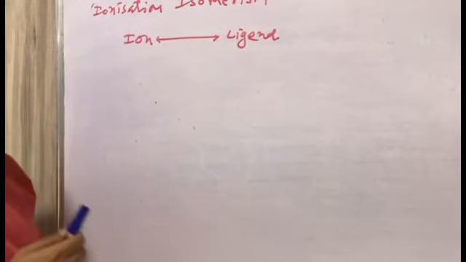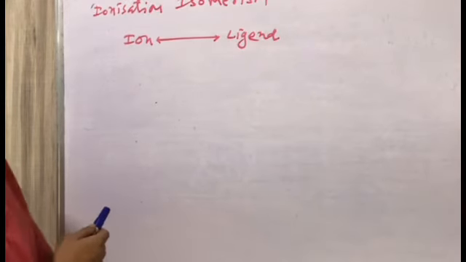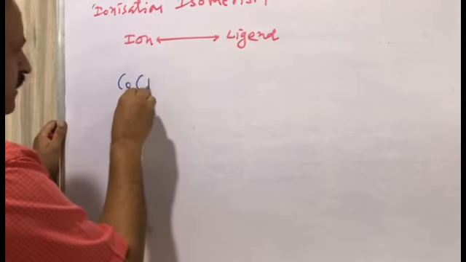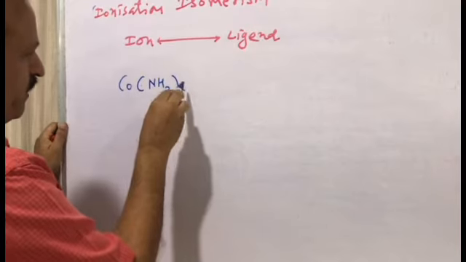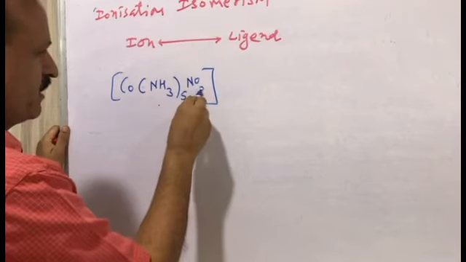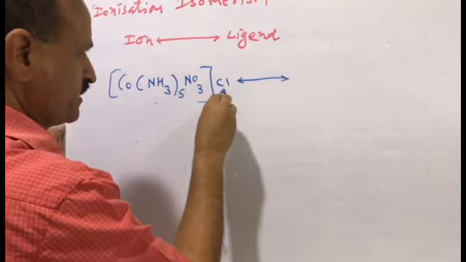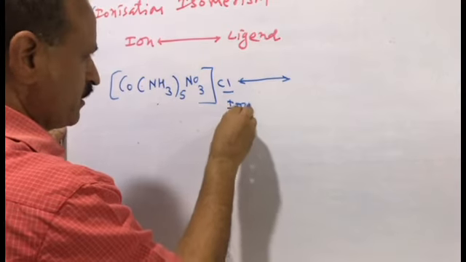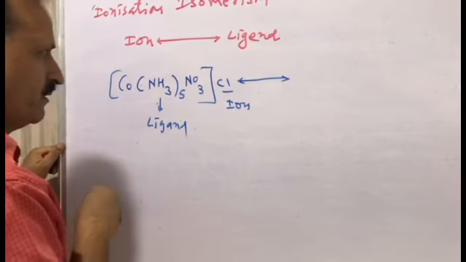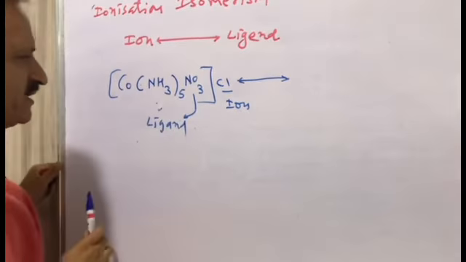That is called ionization isomerism, but it is done in solution. As an example, [Co(NH3)5(NO2)]Cl, or NO3. Here Cl is the ion, and nitro is the ligand. Ammonia will remain as it is.